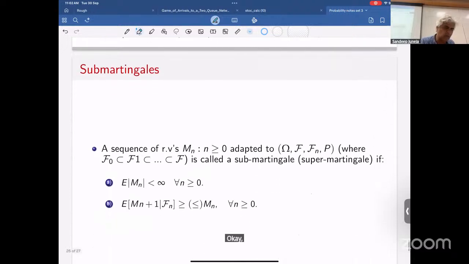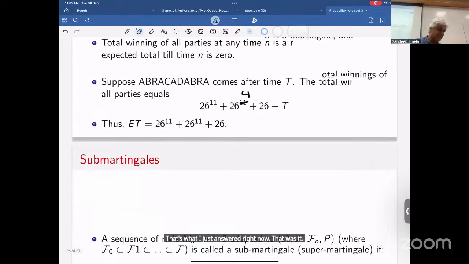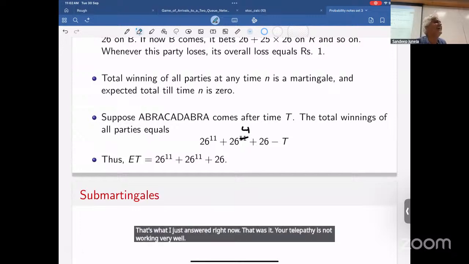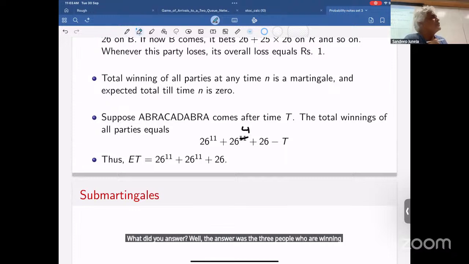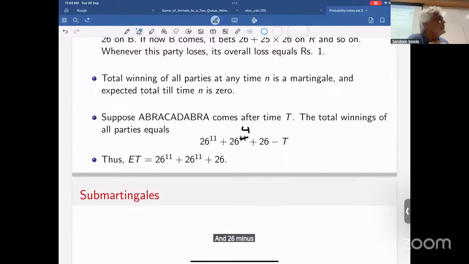Okay, guys. So let's now talk briefly about sub-martingales. Minus 3, in some sense. That's what I just answered right now. Your telepathy is not working very well. The force is weak. What did you answer? Well, the answer was the 3 people who are winning. They are winning 26 to power 11 minus 1, 26 to power 4 minus 1, and 26 minus 1.